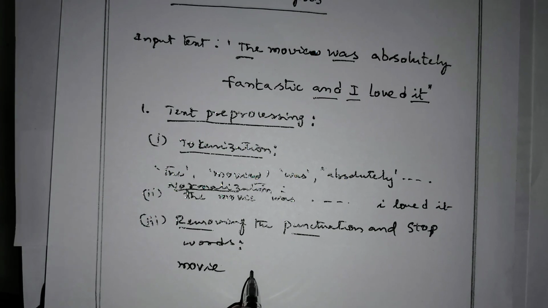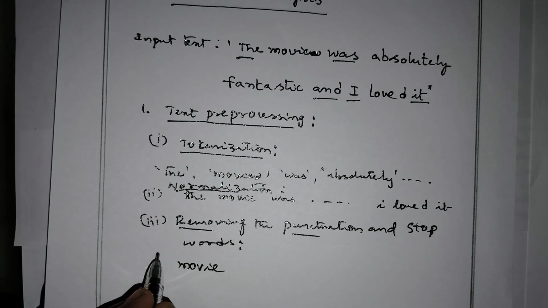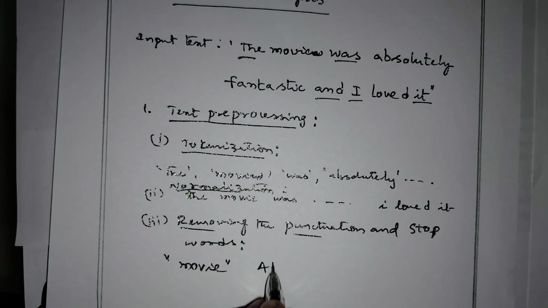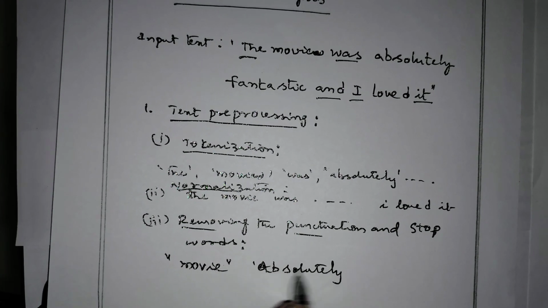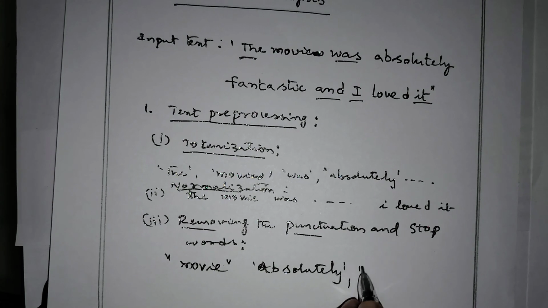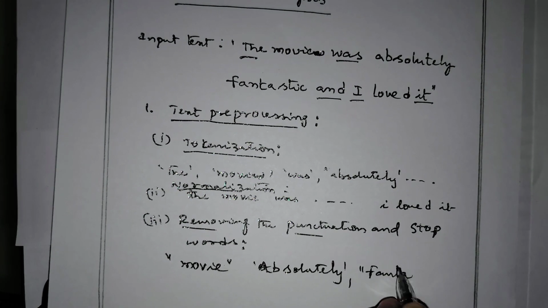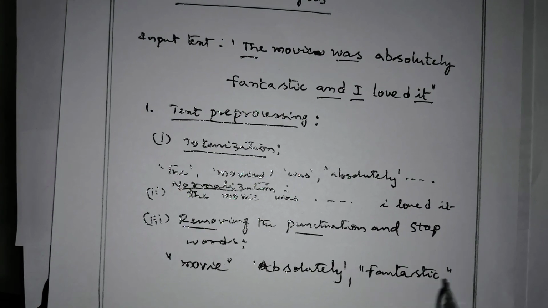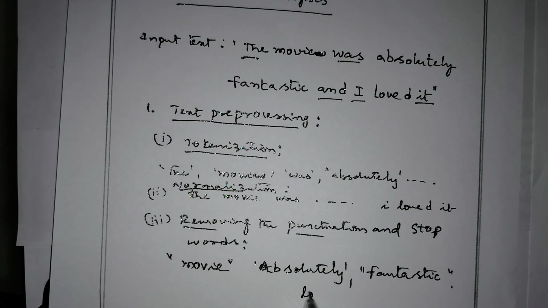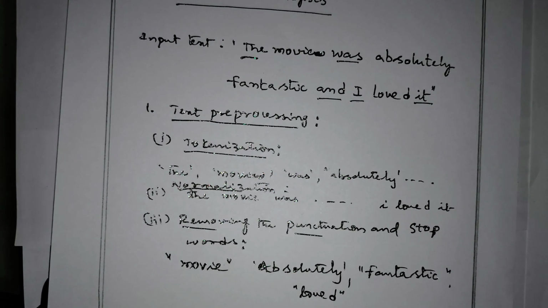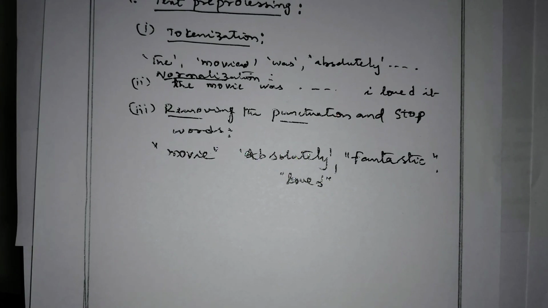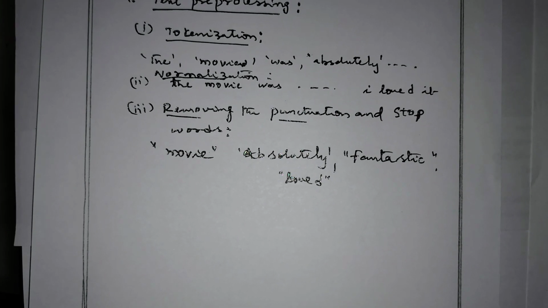movie, absolutely, fantastic, and loved. How many tokens are there after pre-processing? There are 4 tokens. That was the first phase.